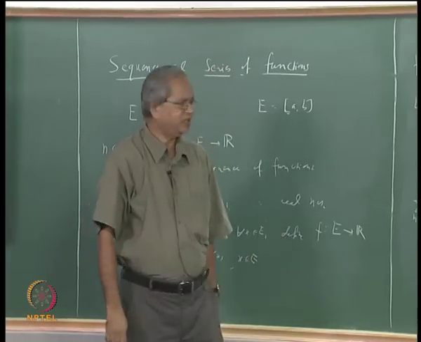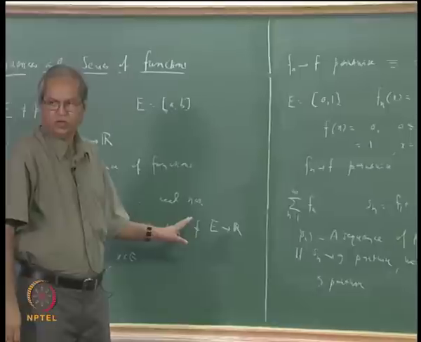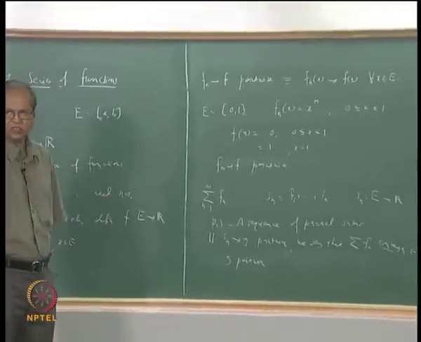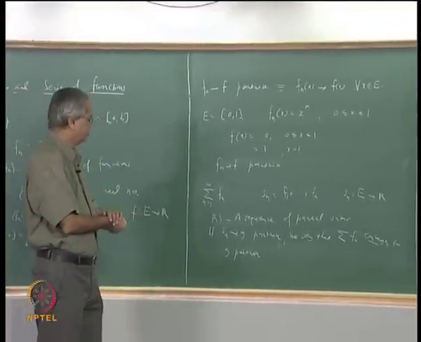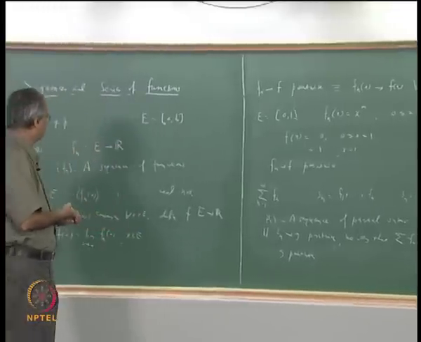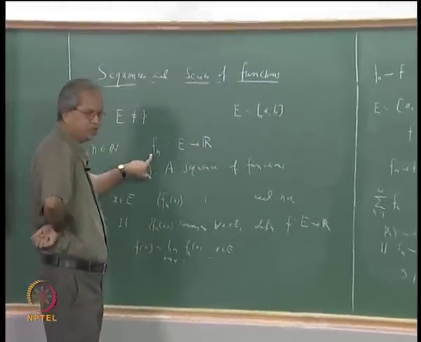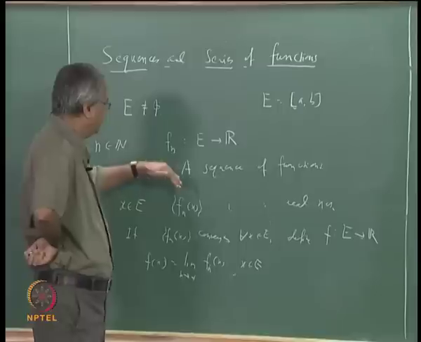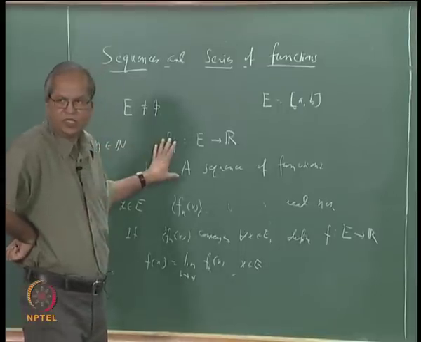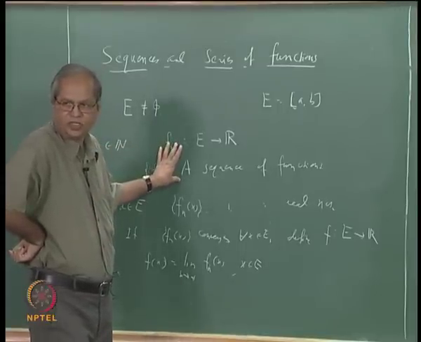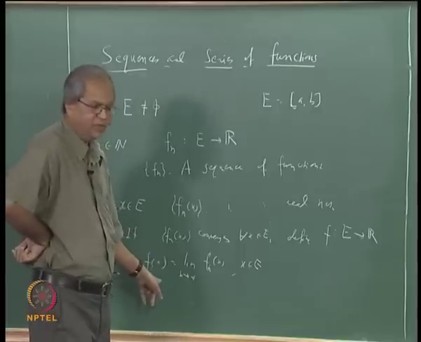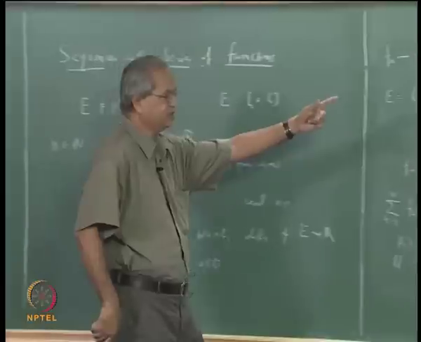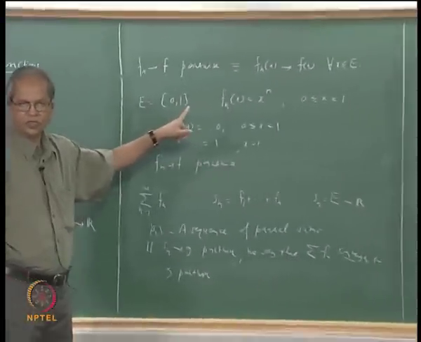All right. So this is as far as the definitions are concerned. Now what are the kind of problems that we are interested in? The problems are as follows. What we want to know is that given a sequence or a series, suppose each Fn has some property. Then does the sum also have that property? Does the limit also have that property, or in this case does the sum also have that property?